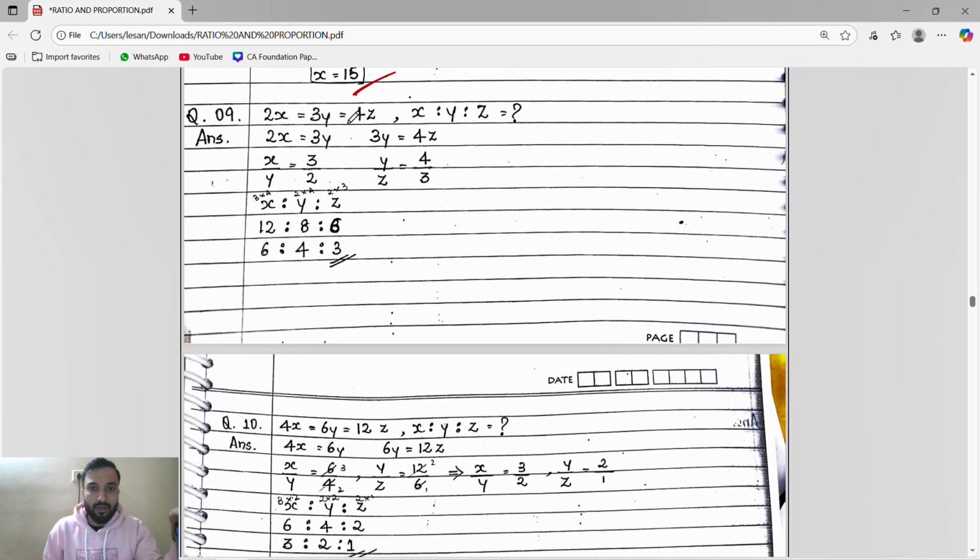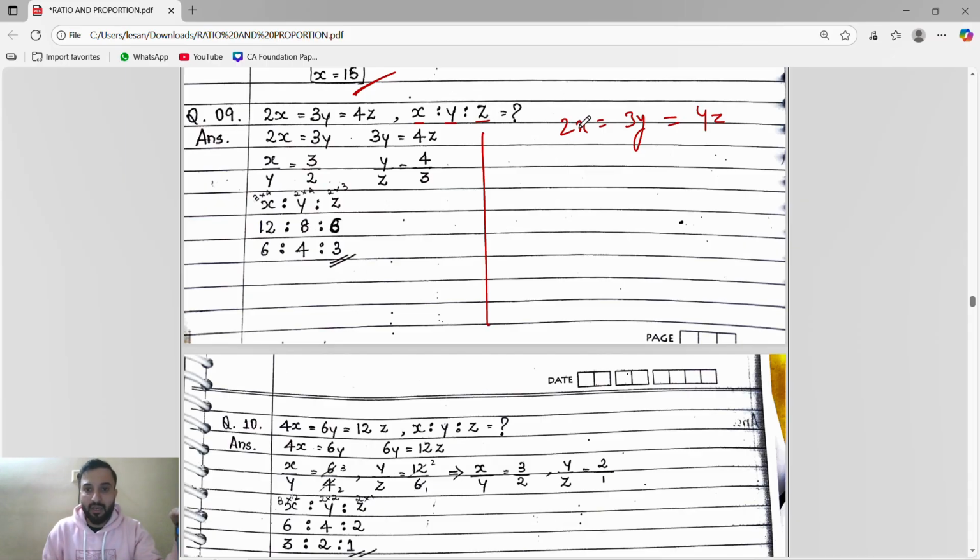Now guys, this is very simple. 2x equals 3y, which is equal to 4z. You have to find x is to y is to z, meaning you have to find the ratio of x, y, z.